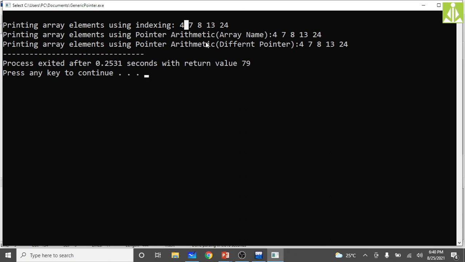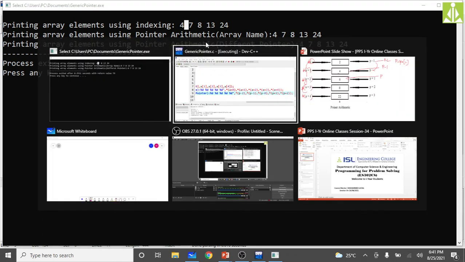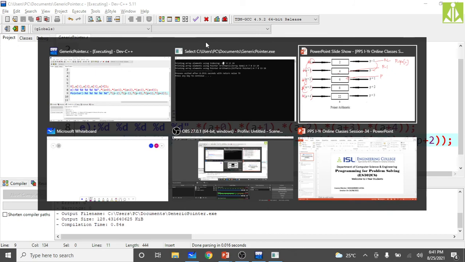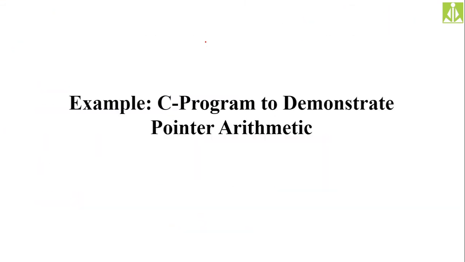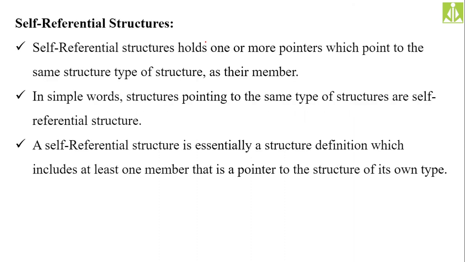Likewise, remember these pointer arithmetic operations. It is one of the important concepts in the C programming language. Then we have pointer to one dimension array. All these things we have discussed, and this demonstration I have also done. So now we have self-referential structures. Shall we go with self-referential structures, or shall we go with memory allocation? Yeah, let's just go with self-referential structures only.